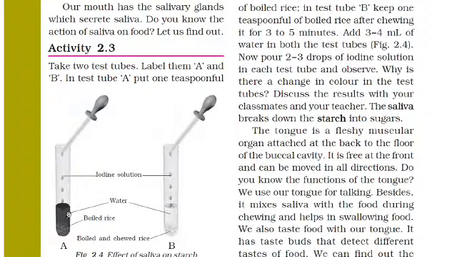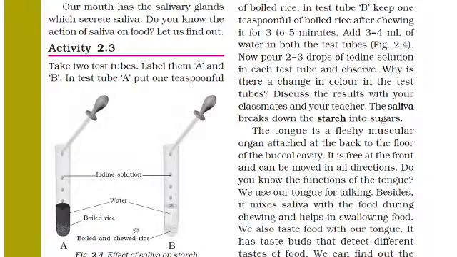Now pour 2-3 drops of iodine solution in both the test tubes, and observe the change in color in the test tubes. You can see we have taken rice only, but there will be a change in the color. Discuss the results with your classmates and ask your teacher.